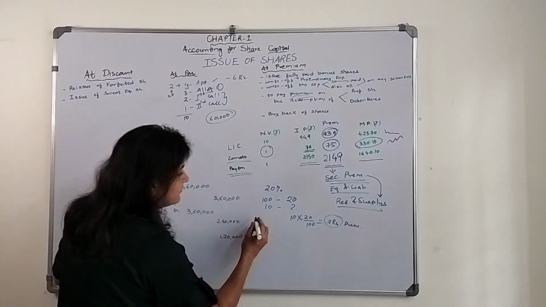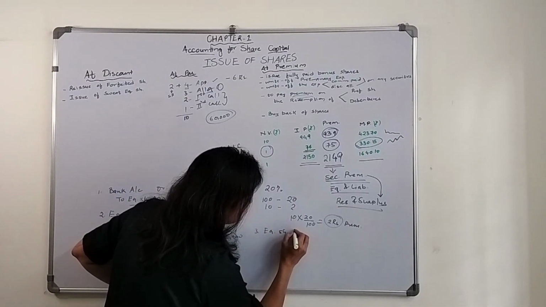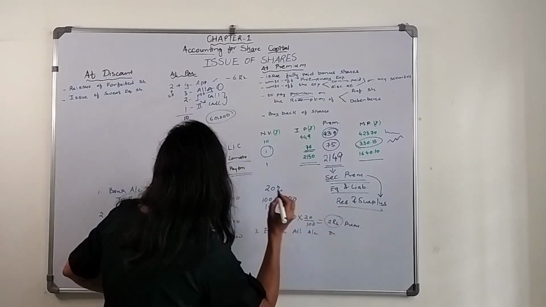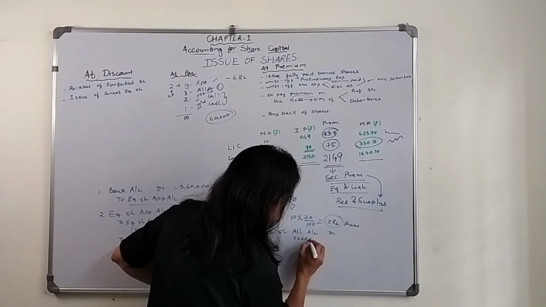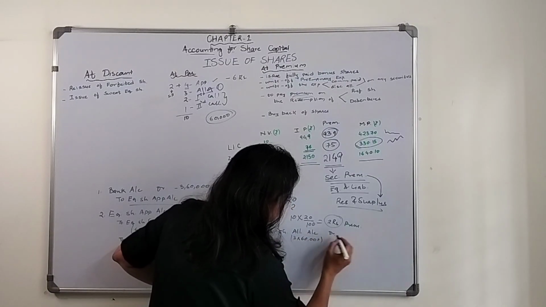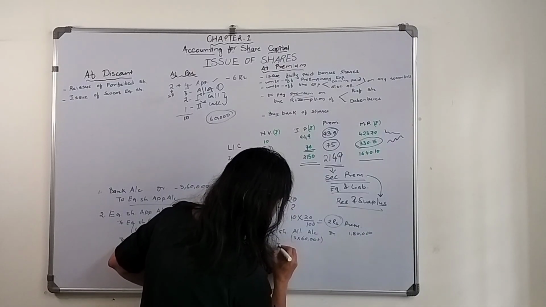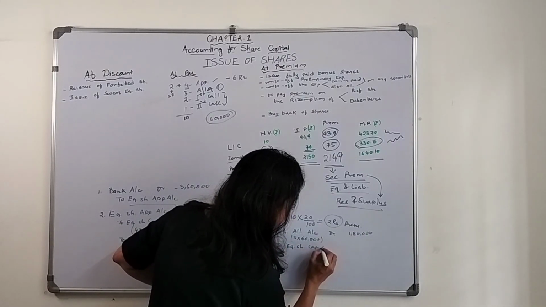If I just pass the entry, equity share allotment account debit, how much? 3 rupees, 3 into 60,000, that is 1,80,000.